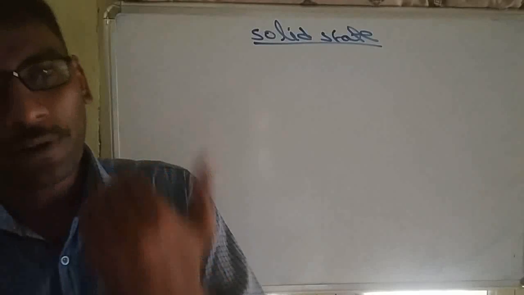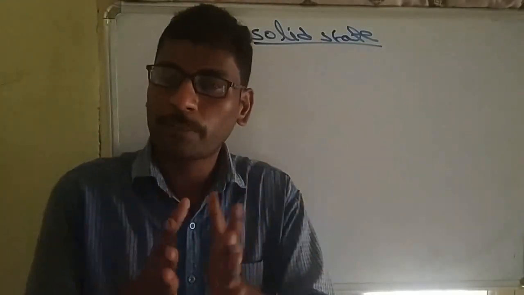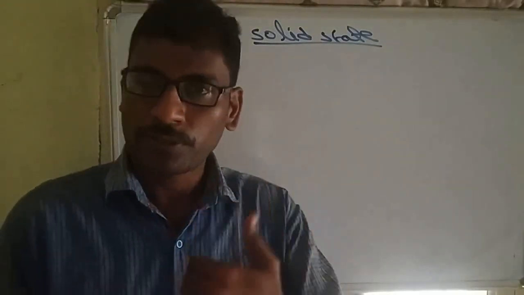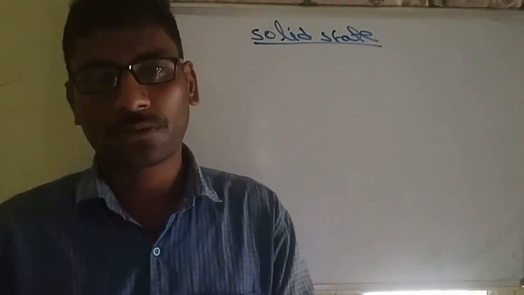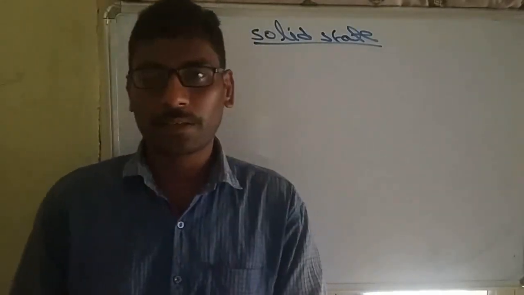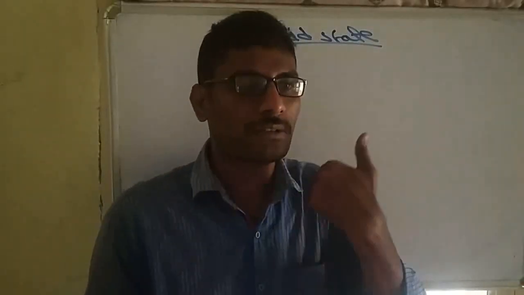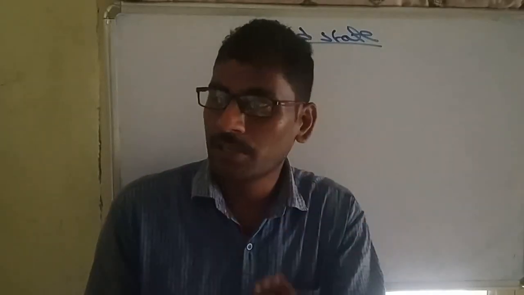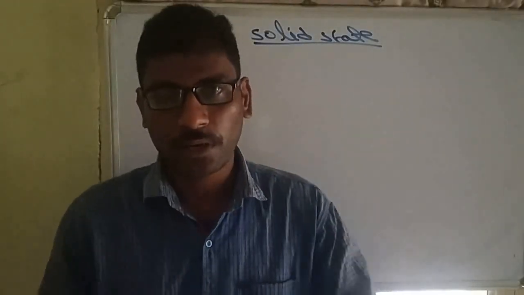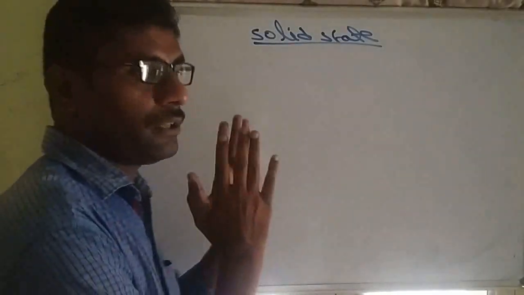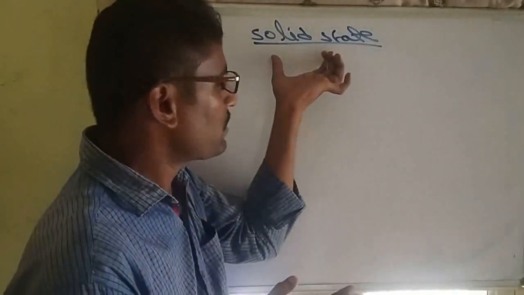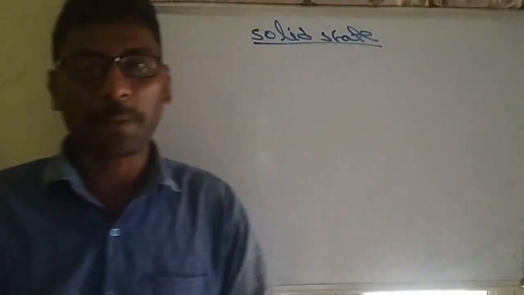Because of strong interactions, the distance between the particles will be less, that means short internuclear distance. All this we know, as we studied till 10th class. Solids are incompressible, have strong attractions, and exhibit small internuclear distance.